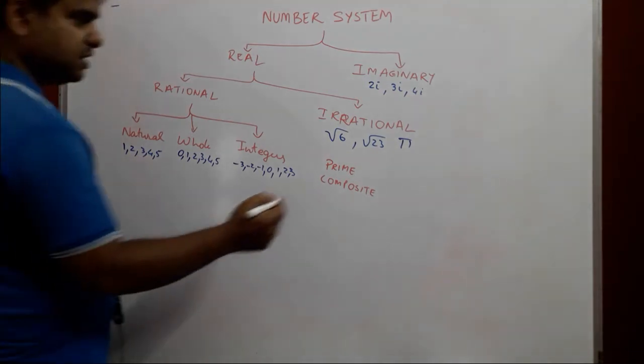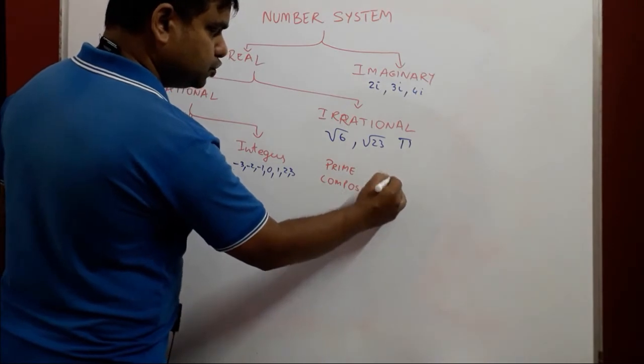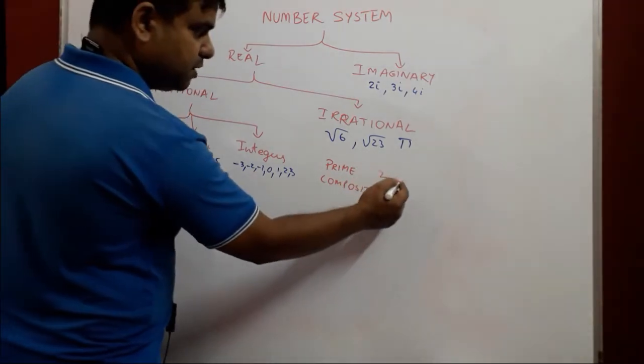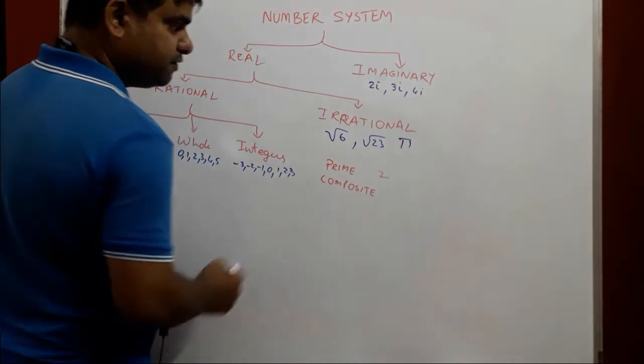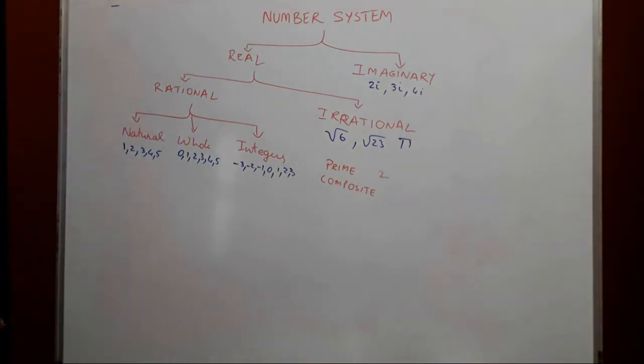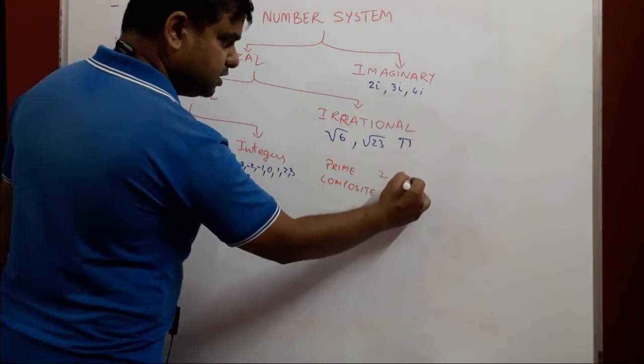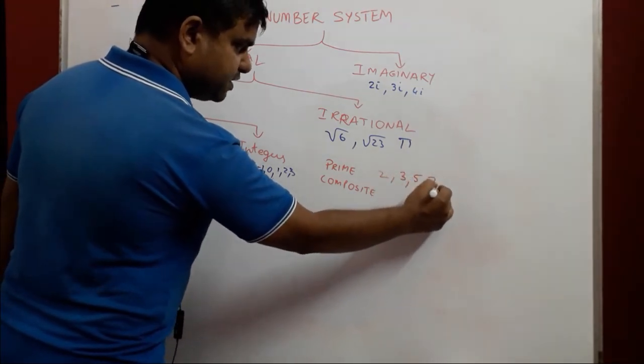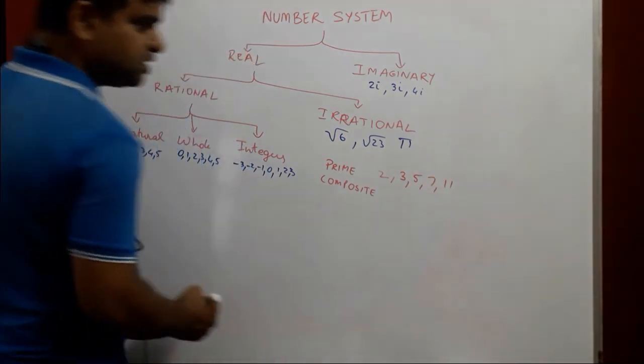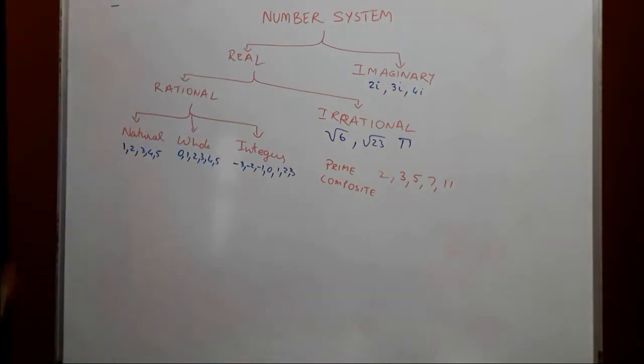Let's take an example of 2. 2 is divisible by 1 and it is also divisible by 2 itself. Other examples of prime numbers are 3, 5, 7, 11. These are all prime numbers. They are divisible by 1 and they are also divisible by themselves.